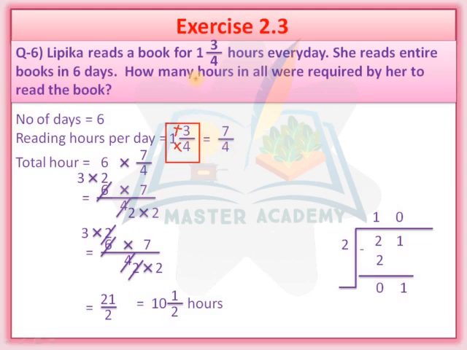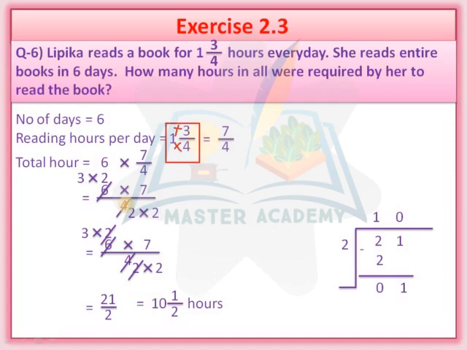So we are going to find out the total hours. The total hours is equal to 6 multiplied by 7 upon 4. Here I have written 3 multiplied by 2 instead of 6, and upon 4 we have written 2 multiplied by 2 instead of 4.